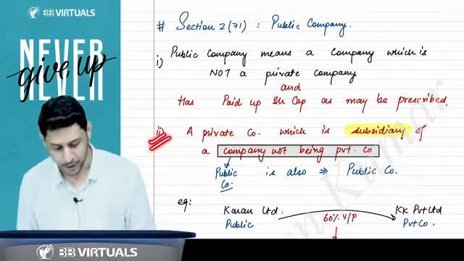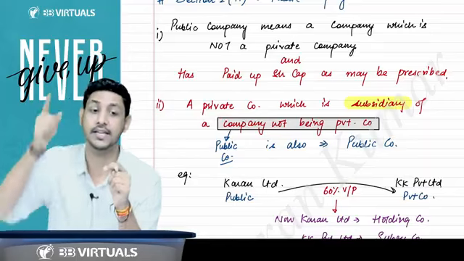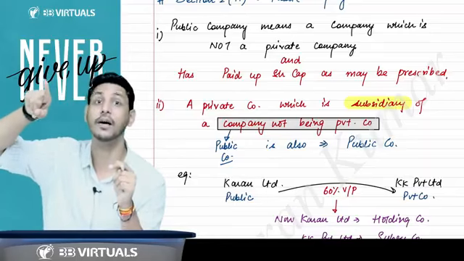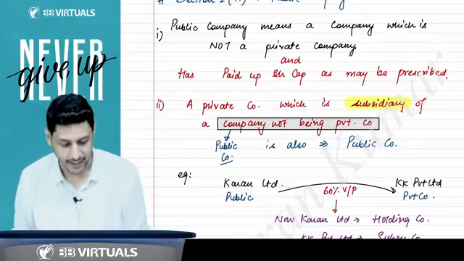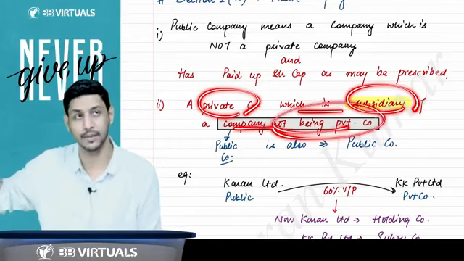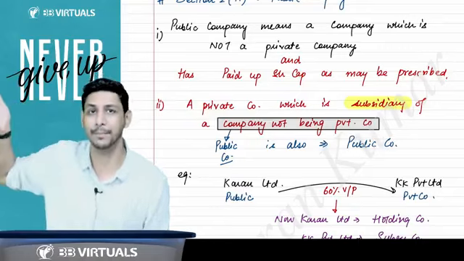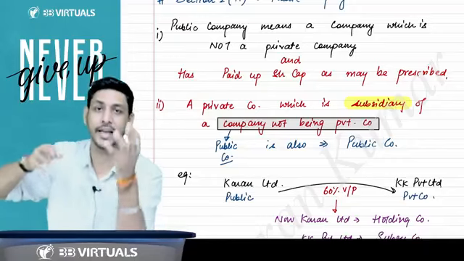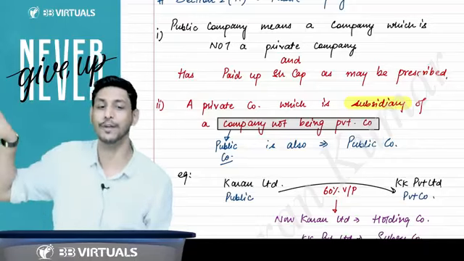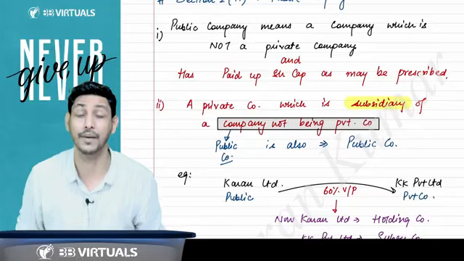One important point: if there is a private company and that private company is a subsidiary of a public company, the language is written like this: a private company which is a subsidiary of any company not being a private company. So if there is a company which is not a private company, that means it is a public company. So if a private company is the subsidiary of a public company, we will say this private company will also be considered a public company.